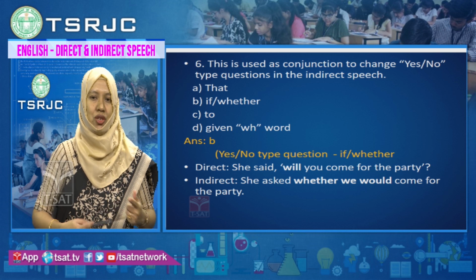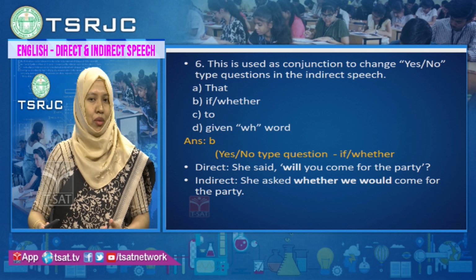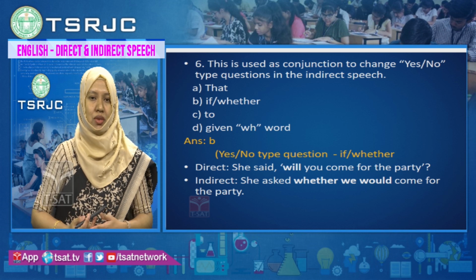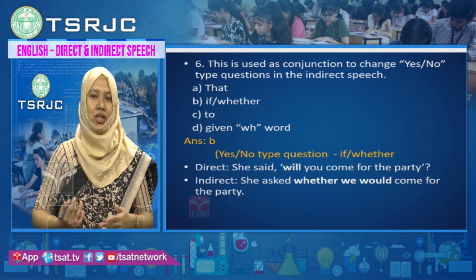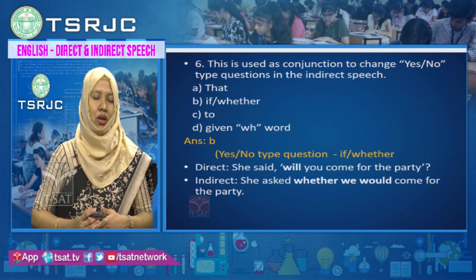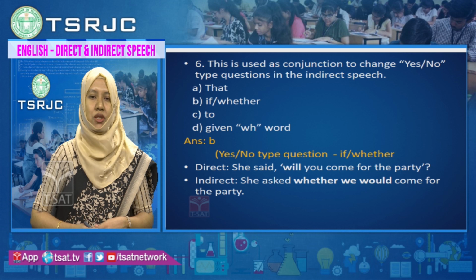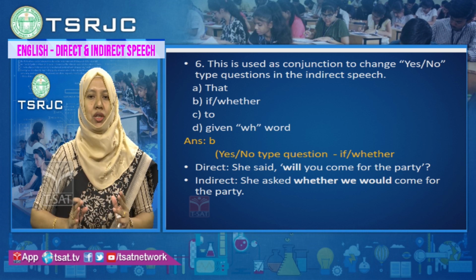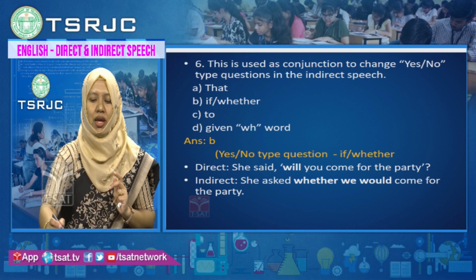So yes or no questions, when yes or no questions are there: may I come in? Will you please get me a glass of water? Such kind of questions where the answer is yes or no. What conjunction will you use here? Option A, that. Option B, if or whether. Option C, to. Option D, WH words. Always the rule is, whenever yes or no kind of questions are there, you have to use if or whether